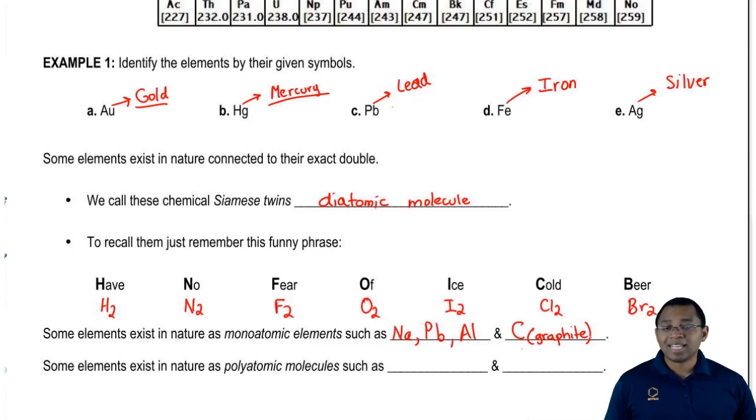Carbon can also exist as diamond. That's another natural form of carbon. Okay. Now, I'm going to take myself out of this image so I don't block anything else.